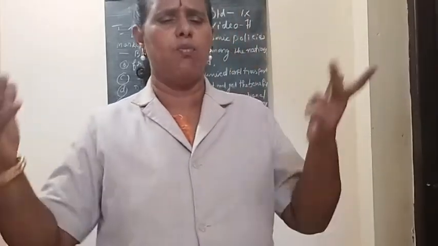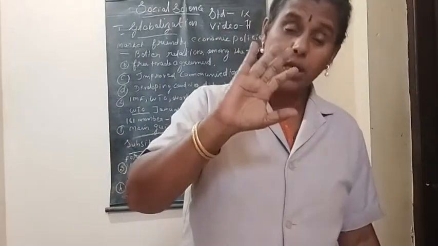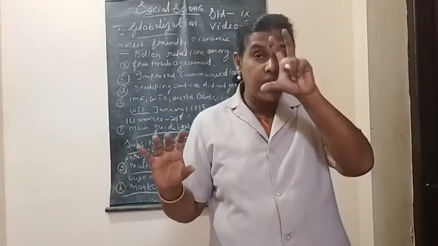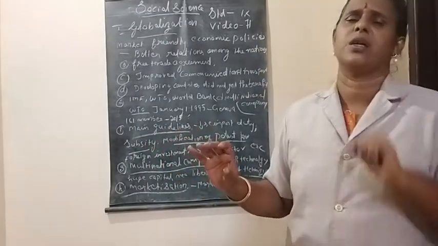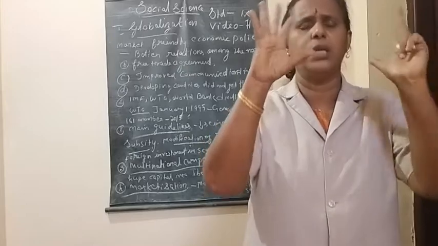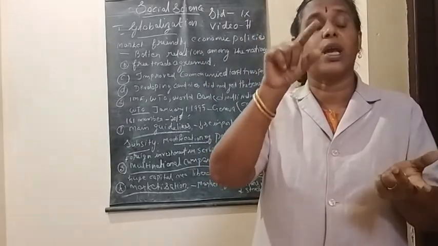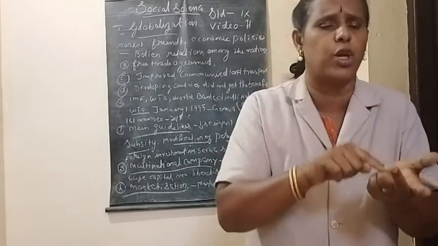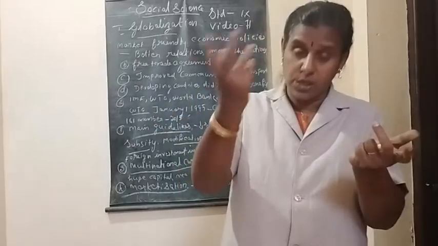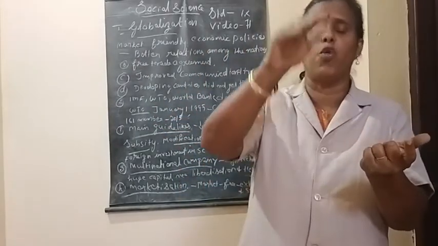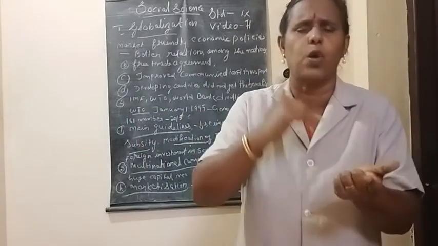Which are the most important merits of this policy? Children, we know that as a result of this marketization, wide varieties of products were available in the market. What is the first point? Wide varieties of products were available. Second point, advanced technology was used for production there. I think it's clear now. A wide variety of products and advanced technology lead to a fall in the prices of goods.